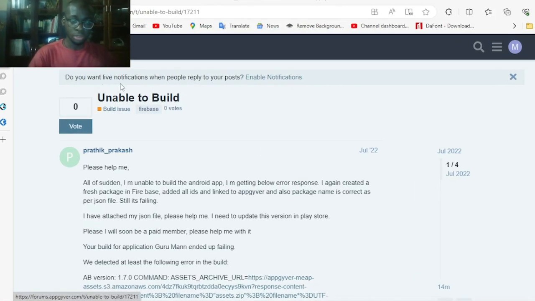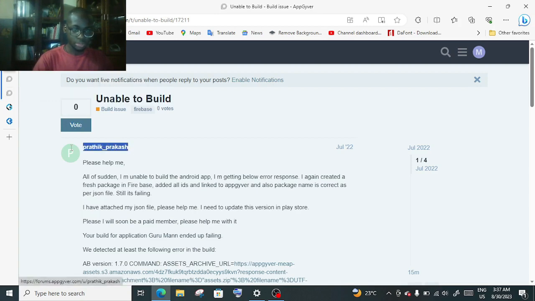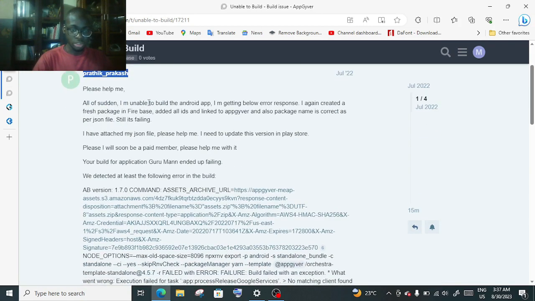I'm going to be answering three questions on Appgyver. Starting off with number one, unable to build: "Suddenly I'm unable to build the Android app. I'm getting the below error response. I then created a fresh package in Firebase, added all IDs and linked to Appgyver, and the package name is correct as per the JSON, still failing." It is important to use a fresh package in Firebase. So he is claiming that the package name is correct as per the JSON file.